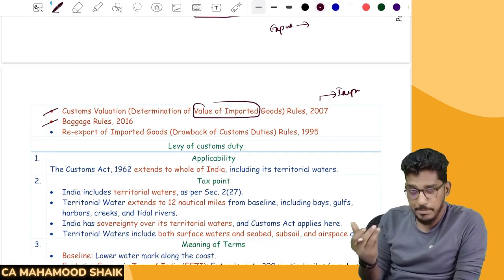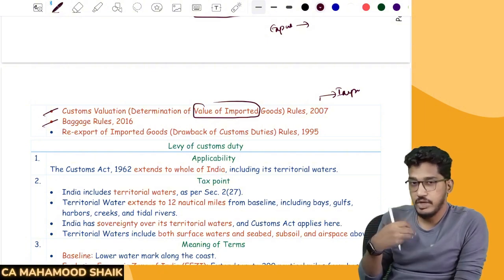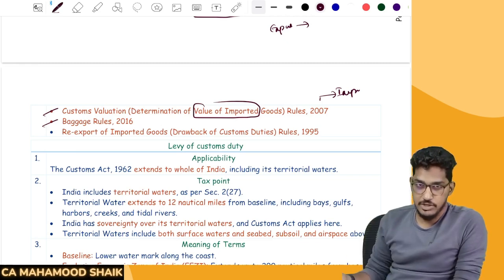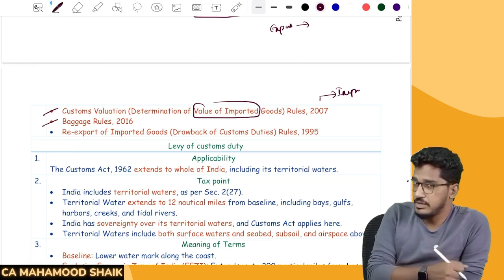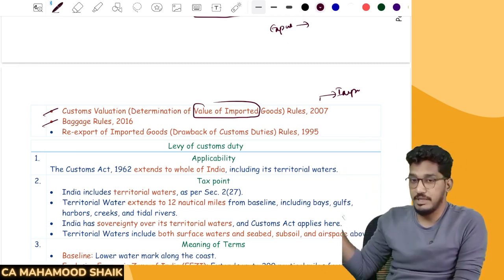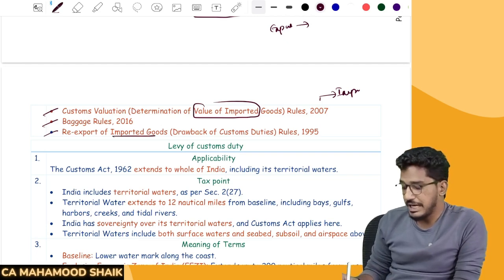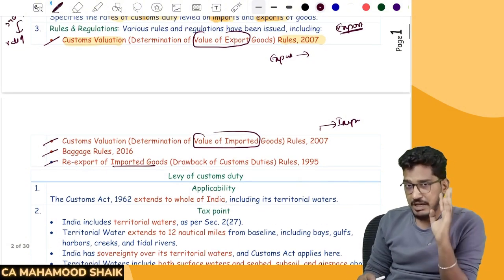And along with that, we have something called baggage rules. What is basically baggage? For example, if you are a person traveling, you will have your luggage. That luggage we call baggage. So on baggage also customs will become applicable. That is not there as a part of our CMA inter level. That will be discussed at the CMA final level. But we have something called baggage rules and re-export of imported goods. For that also, we have duty drawback goods and all. So like that, along with the two acts, we have various rules.